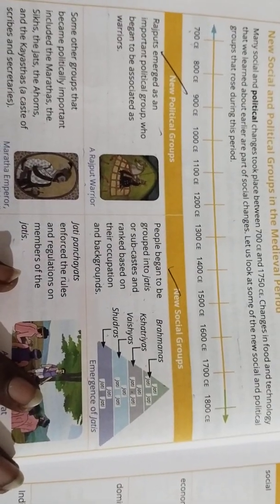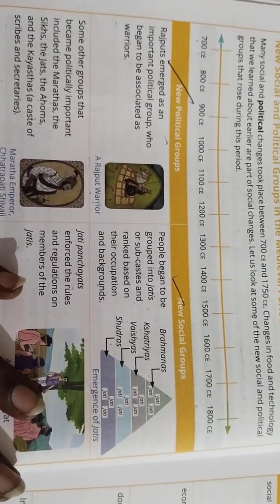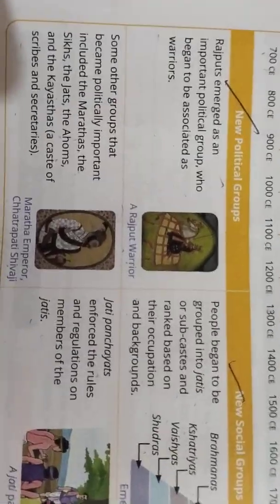So that we learned about earlier, a part of social changes. Let us look at some of the new social and political groups that rose during this period. Which period? This medieval period. So here you can see the new political groups.